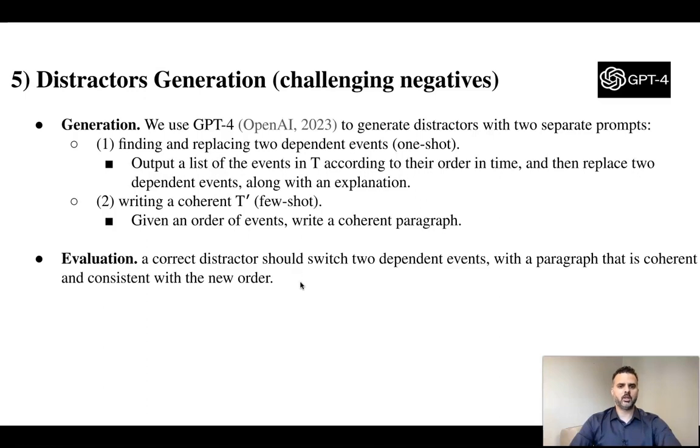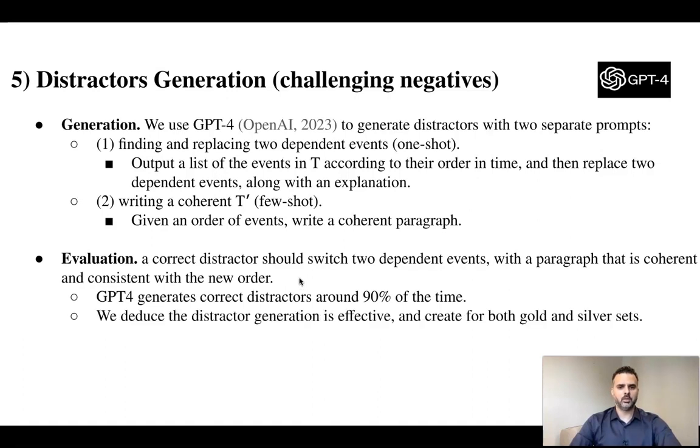In terms of evaluation, a correct distractor should switch 2 dependent events with a paragraph that is coherent and consistent with the new order. We found out that GPT generates correct distractors around 90% of the time, and deduced that the distractor generation is effective and created for both the gold and the silver sets.